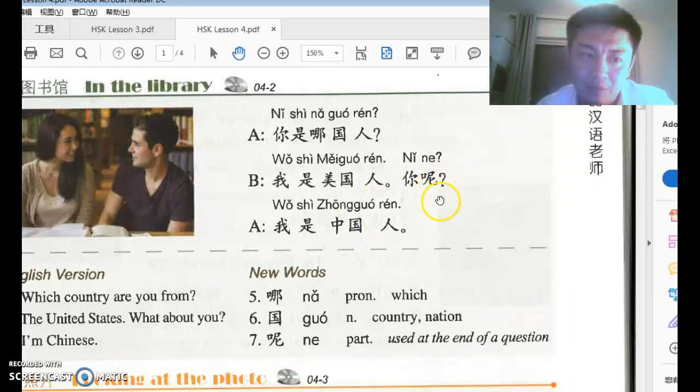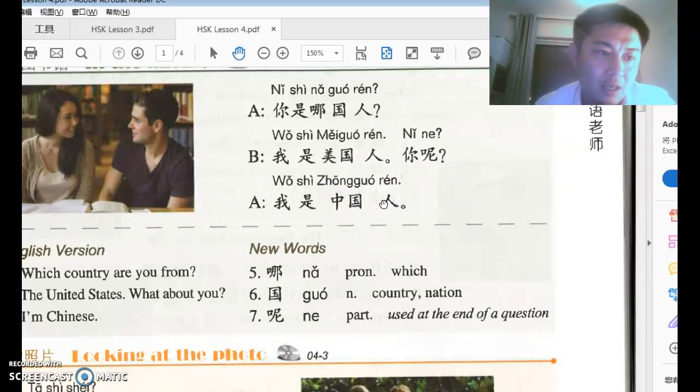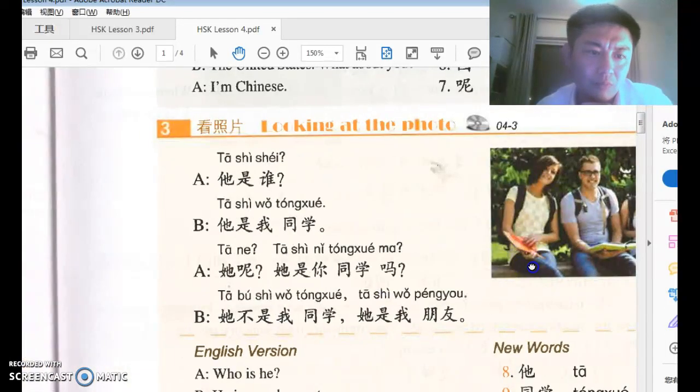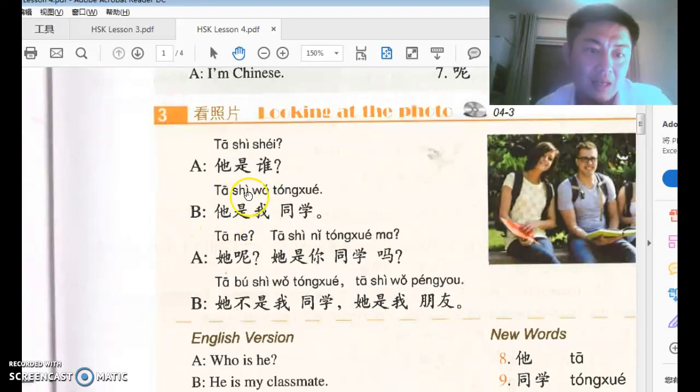So remember this 呢 after a something to question the status of this something, depending on the context, of course, very much depending on the context. If we're talking about my mom is blah blah blah, so I say 你的妈妈呢? How about your mom? Okay, so now number 3 we have A saying 他是谁? He is who? This is he. We talk about that. And B says 他是我同学.